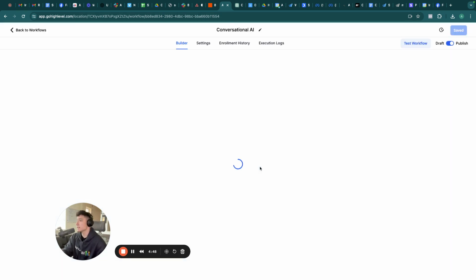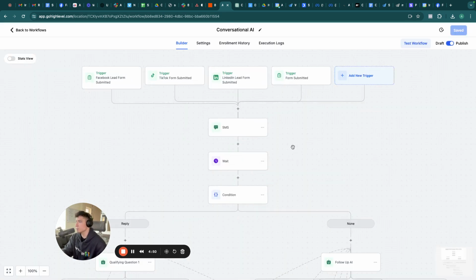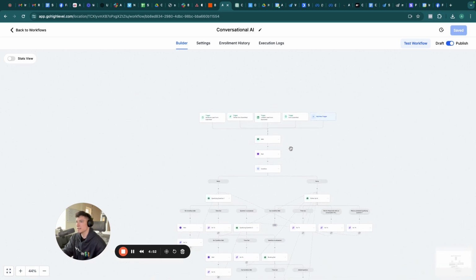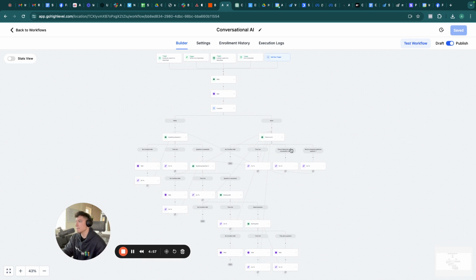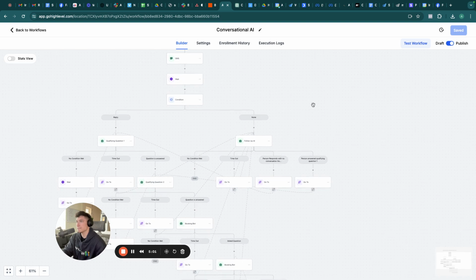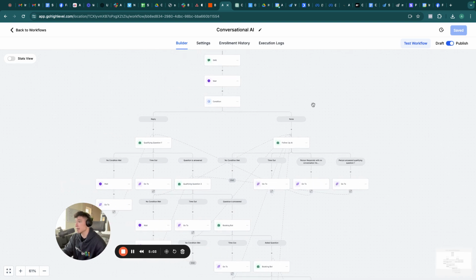Now, at first glance, this is going to look super, super scary, very intimidating. It might make you want to cry. You might actually want to shed tears after you see this. Because it looks like a very sophisticated workflow, but it's actually not once I break it down.